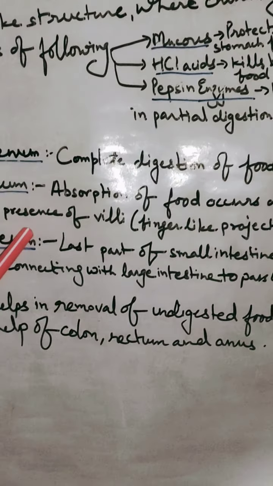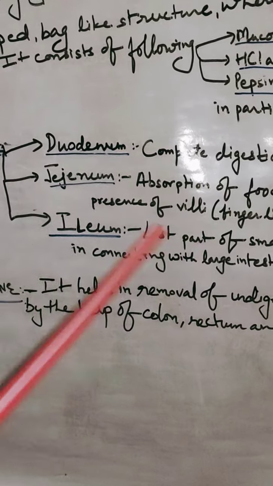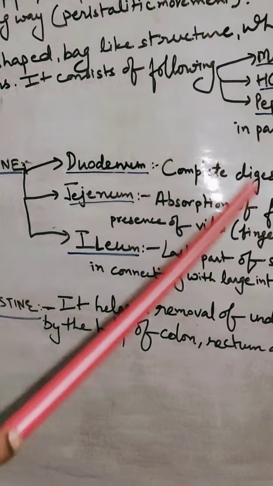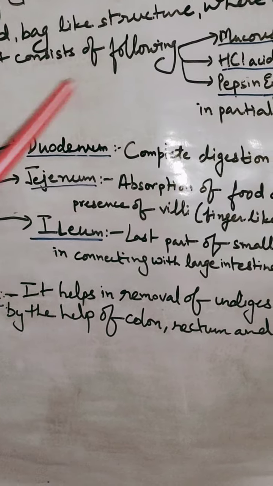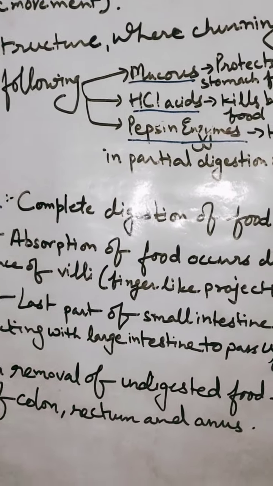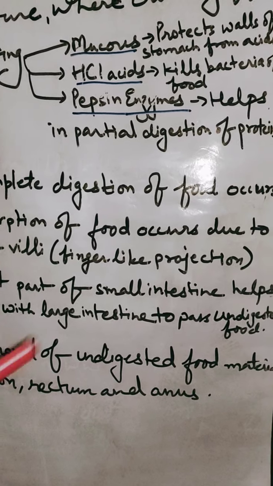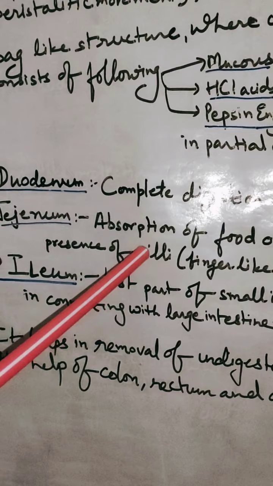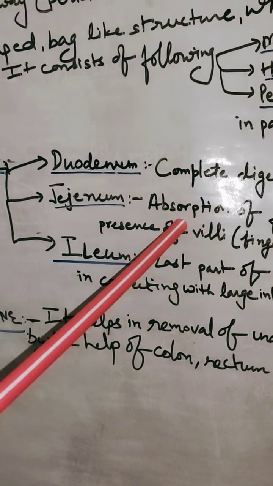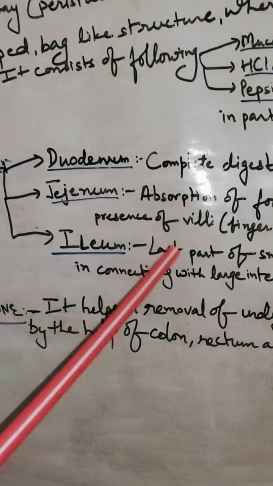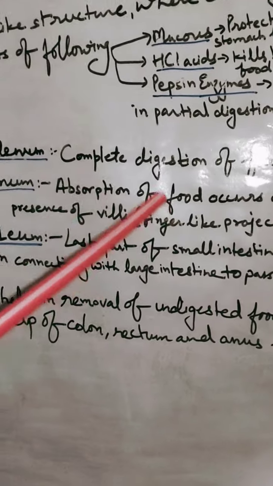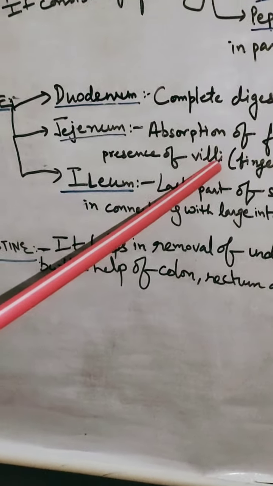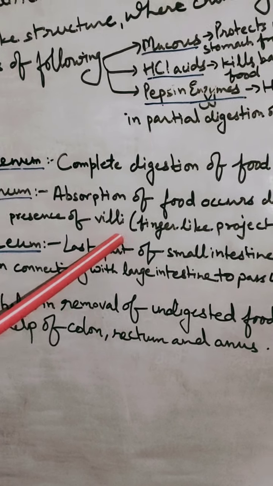Then it passes to jejunum. Jejunum is that portion which is near about 6 to 7 meters, and it's rolled down. It's a very big pipe. It gets rolled down in our stomach for absorption of food. As they have a finger-like projection inside them, their cross-section area shows villi, which increases the area